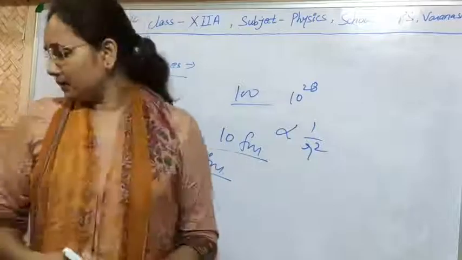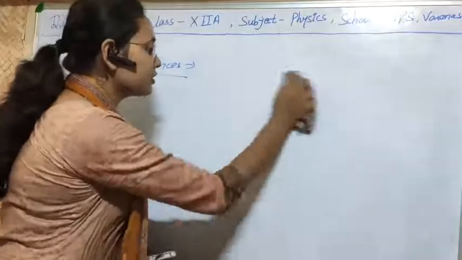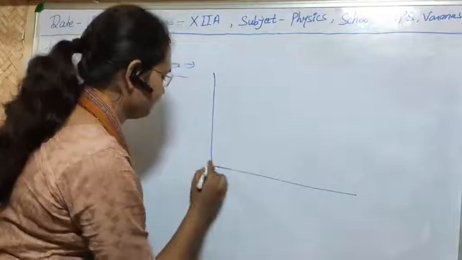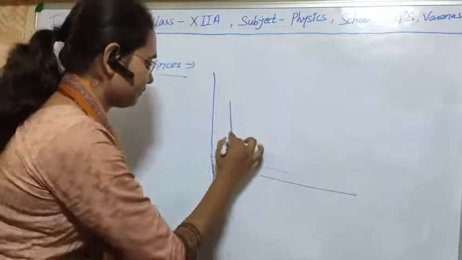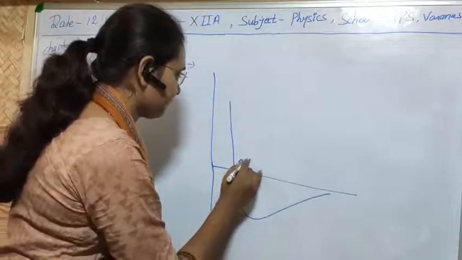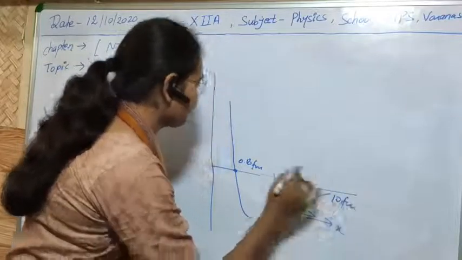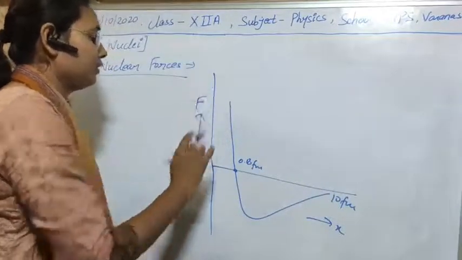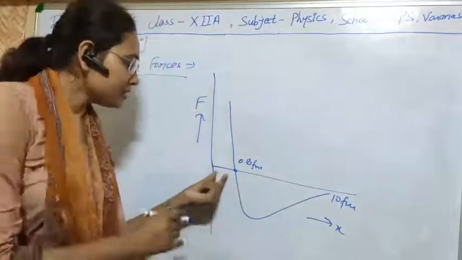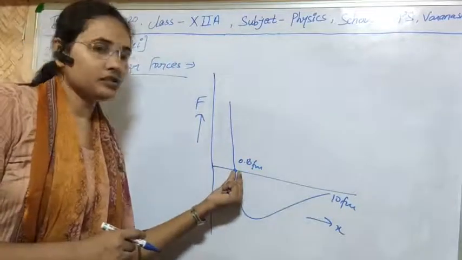Next, let's see one curve which shows the variation of nuclear force with distance. Suppose that on this axis we are taking nuclear force, and this is the distance. As you are seeing, at 0.8 Fermi the value of nuclear force is 0.